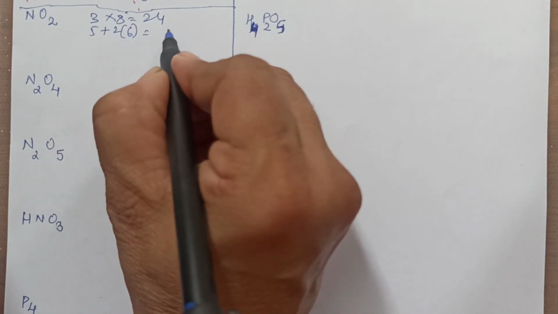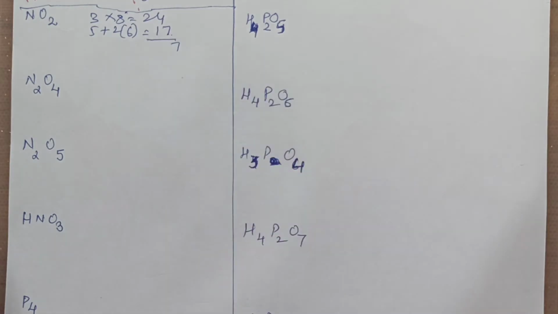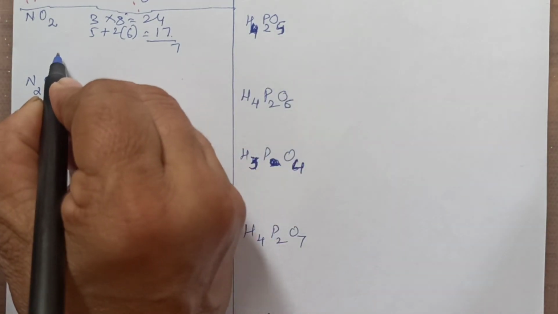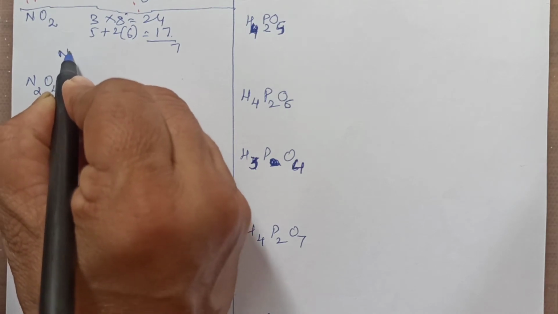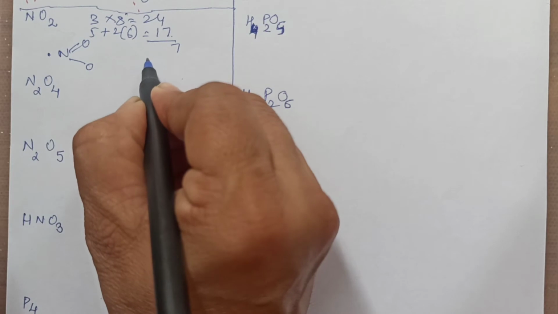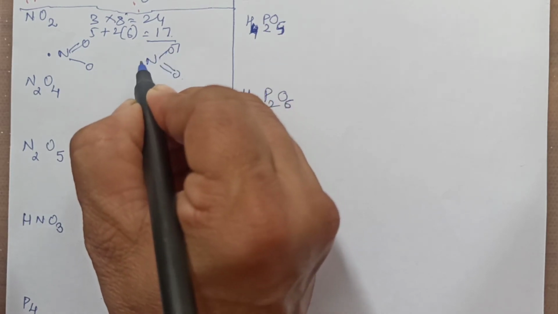Now NO2: likewise 3 into 8, that is 24, and this has 5 plus 2 into 6, that is 12, so 17. If you subtract from this, 7 bonds means 3.5. That is not possible again. So you will draw a structure like this, double bond here, 1 odd electron on nitrogen. You can put this single, this double. Either way it is possible.